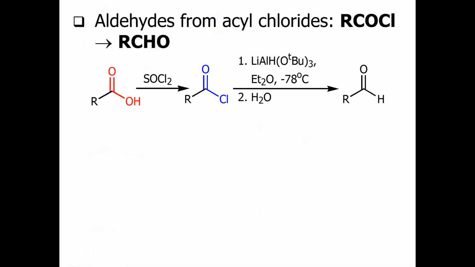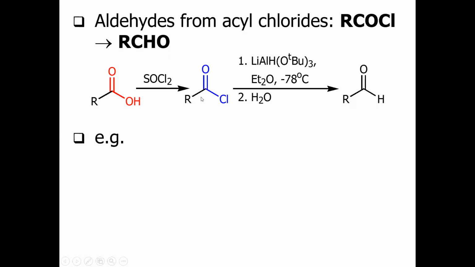Now let us take some example. For example, first, how we can synthesize aldehyde using acetyl chloride. Now keep remember, acetyl chloride is very reactive. First we have to synthesize it from the corresponding carboxylic acid. When we treat carboxylic acid with SOCl2, which is known as thionyl chloride, we can also use PCl3 and PCl5, phosphorus pentachloride as well, to convert carboxylic acid into the corresponding acetyl chloride.